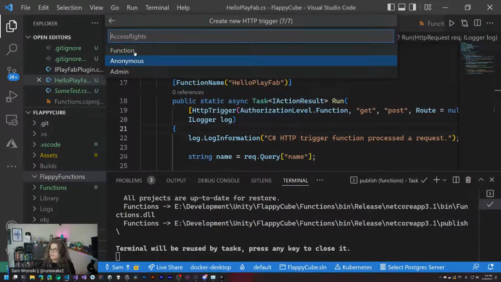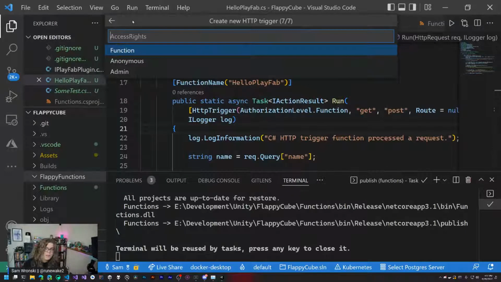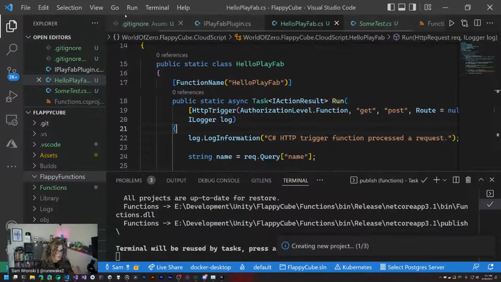If you make this anonymous, there won't be an API key associated with this, which means that anybody is going to be able to call out to this function, even if they aren't going through PlayFab or your game. Whereas if we use a function, it can be invoked by PlayFab or anybody with that API key, but not by anybody else. So typically, you're probably going to want to use a function for this. Typically, you do not want people to just start invoking functions randomly. And there are still ways through PlayFab to actually invoke functions directly. So we're going to just choose a function auth.